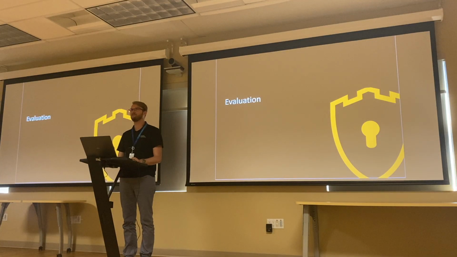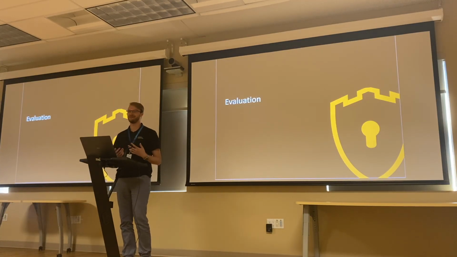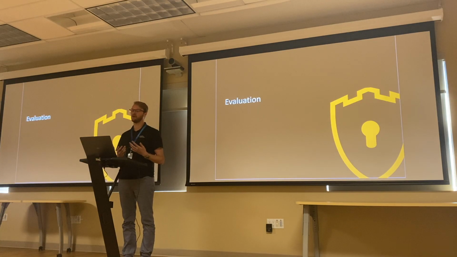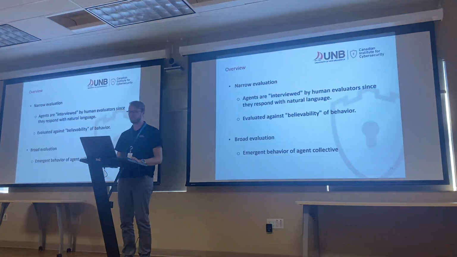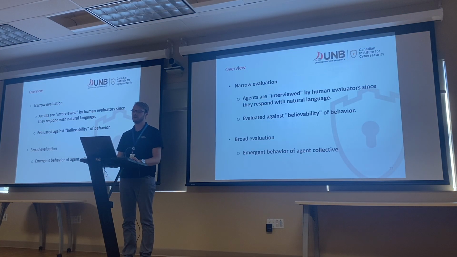So that basically forms how this environment works, how agents have this memory capacity so they're not just hallucinating all the time. But how are we actually going to evaluate this? Because this is kind of a strange thing to think about. How are we going to evaluate it both qualitatively and quantitatively? So the first thing that they do is something called a narrow evaluation. And I actually burst out laughing the first time I heard this because afterwards I thought, oh, of course we would do that.